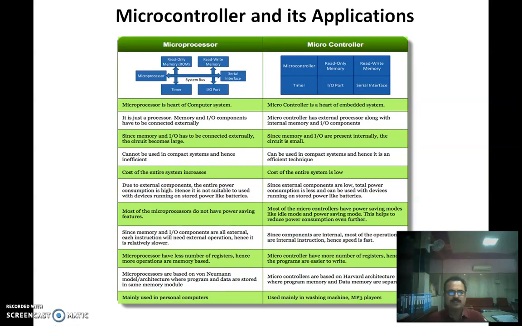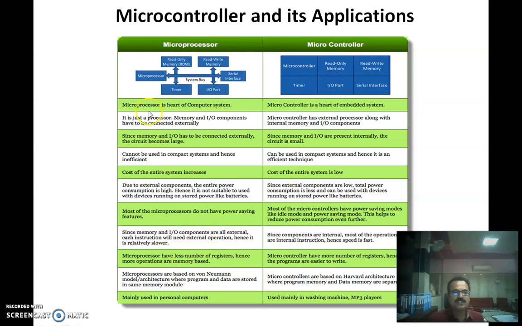You can elaborate this difference with this block diagram, that you need to interface this RAM, ROM, then timer, IO port, serial interface, so that a complete microprocessor based system will be functional. Whereas a microcontroller itself is a miniaturized computer system consisting of a limited amount of RAM, ROM, IO port, serial interface, and timer.